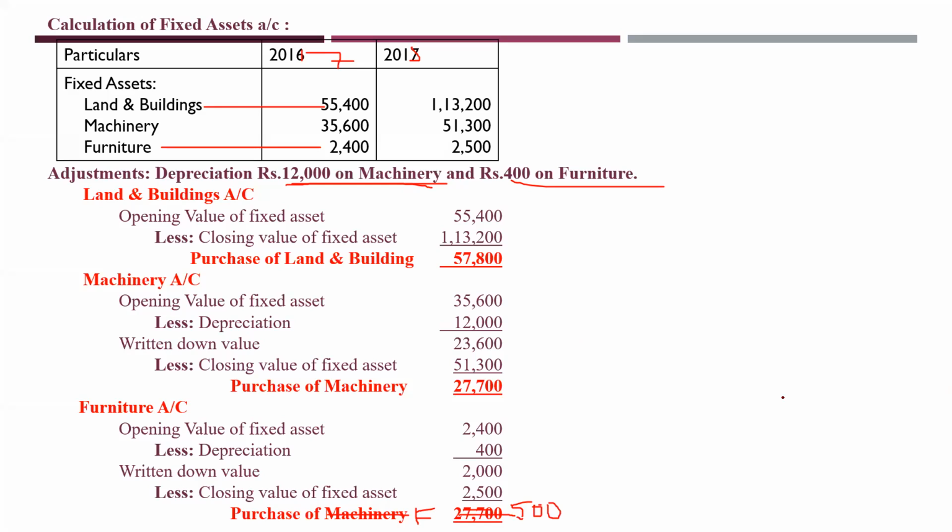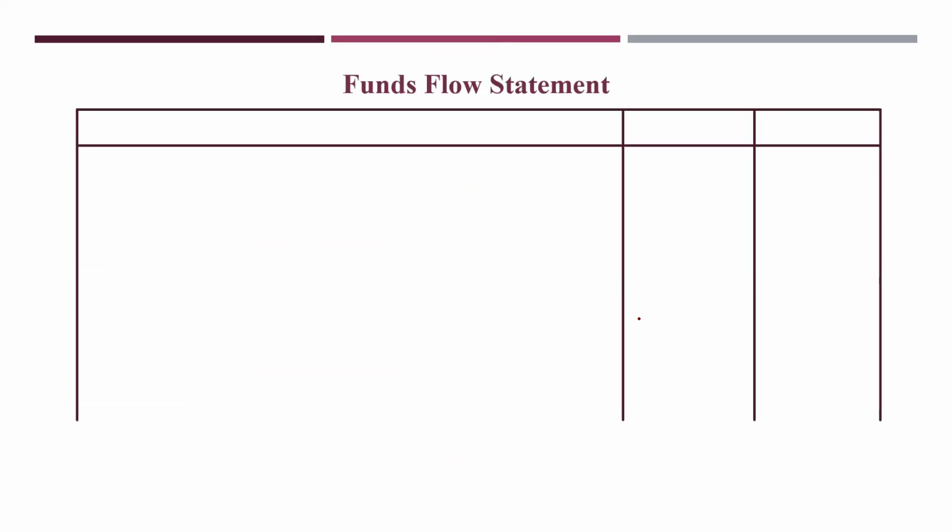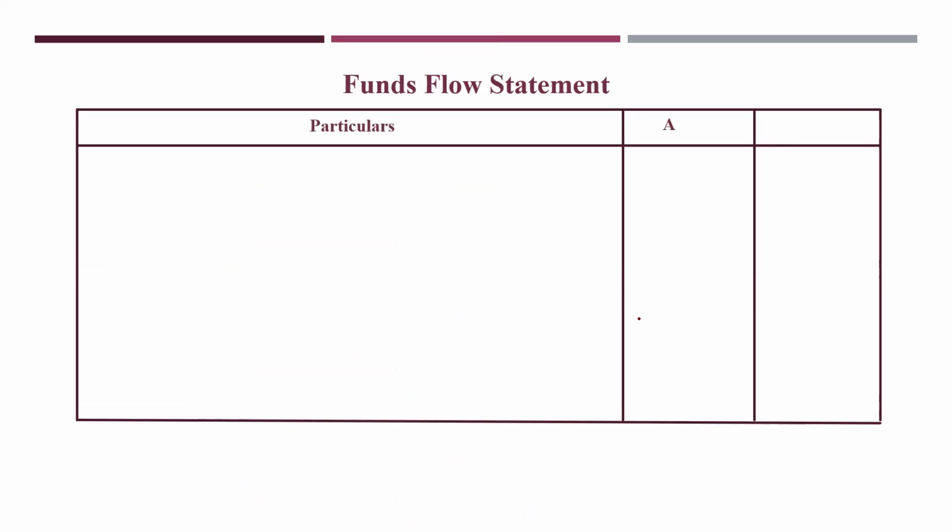All of you are clear, or any doubts in this you can ask. If there are any doubts, ask. No doubts? Shall I proceed further? Yes. Now we will go for the funds flow statement. You are doing this for the first time. Okay. So the same I am drawing here. If you want, as you already have a ruled book, so no problem. So now here particulars and amount I have written. Firstly, I am going for sources of funds.